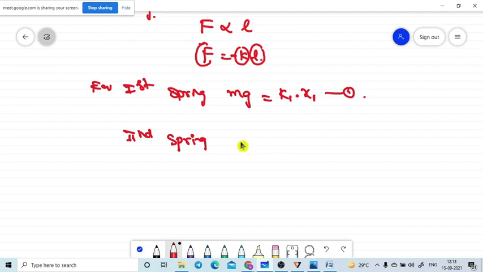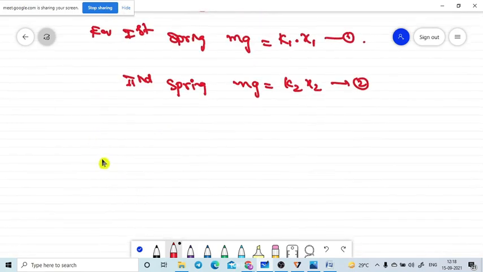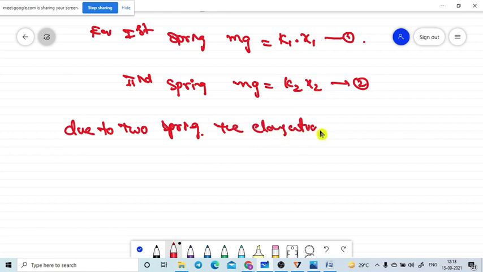So mg, only one force we are adding. So k2 into x2. Let me take equation number 2. So due to the two springs, let me take the elongation is x, as we observed. The elongation is x only. Then according to Hooke's law, mg is equal to k.